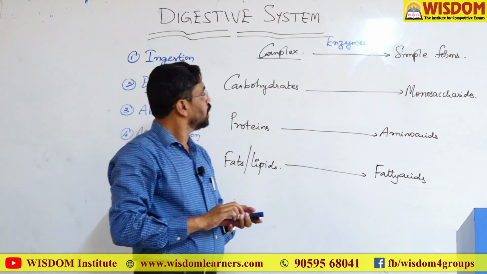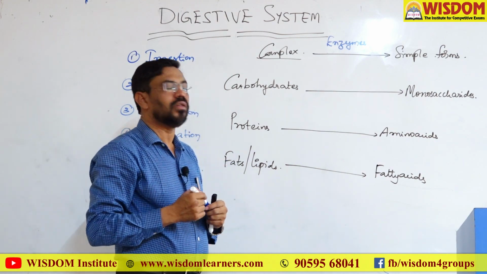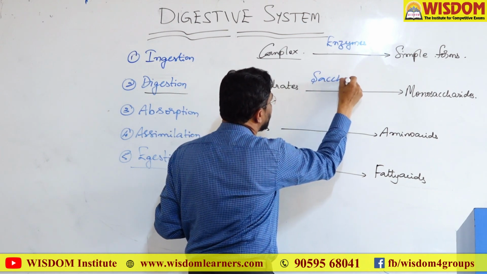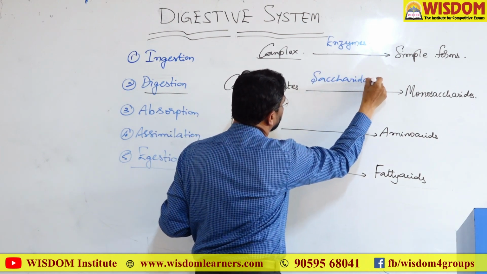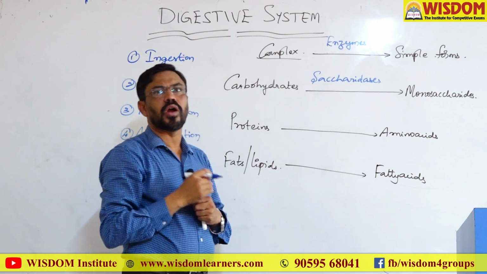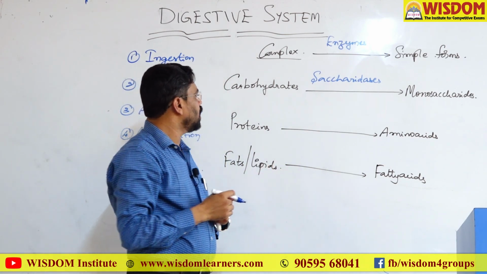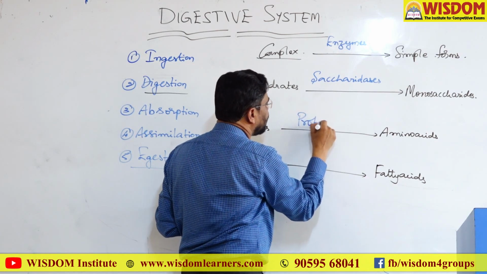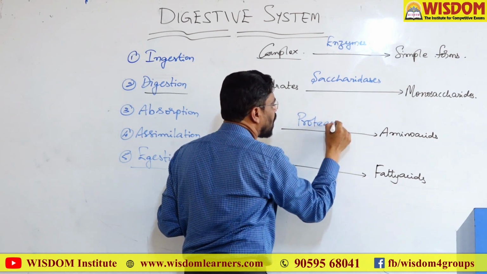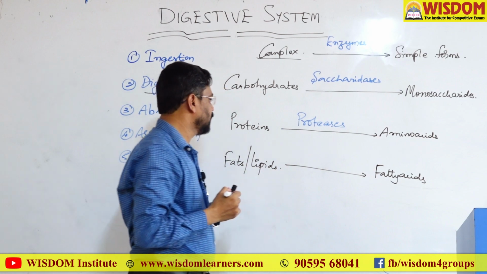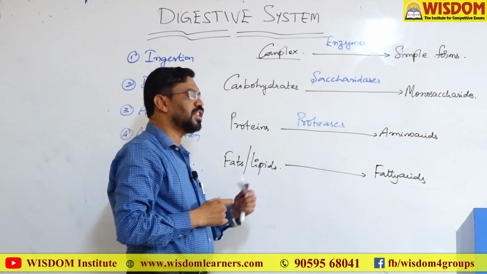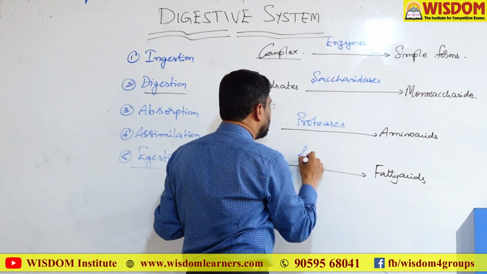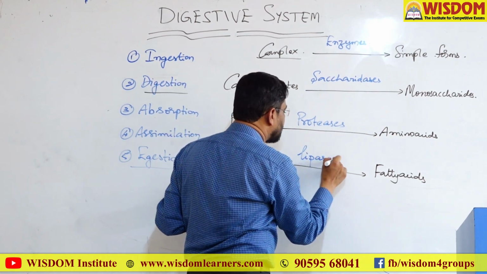Here the carbohydrates are digested by the enzymes called saccharidases, or they are also called carbohydrases, and the proteins are digested into amino acids by the proteolytic enzymes called proteases. The fats or lipids are digested into fatty acids by the enzymes lipases.